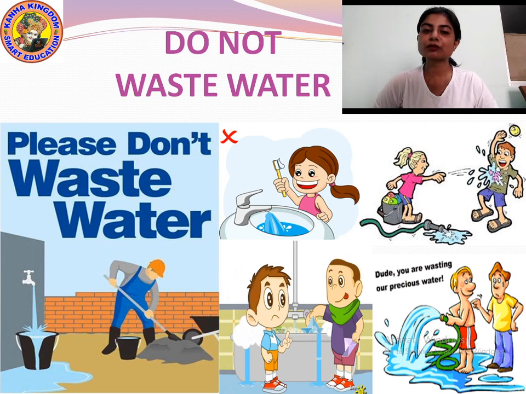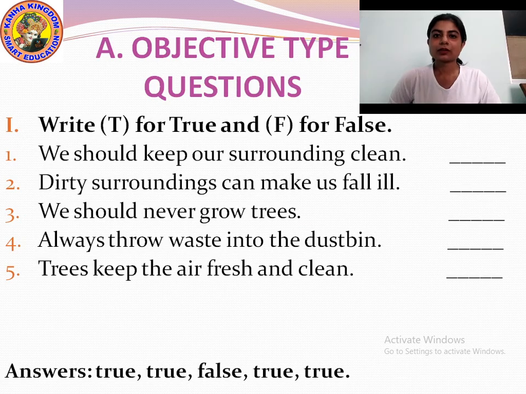Okay. Now let's move towards the exercise of this chapter. Please take out your notebook and note down these exercises in your notebook. So students, first we will start with objective type questions. The first question is objective type. Write T for true and F for false.